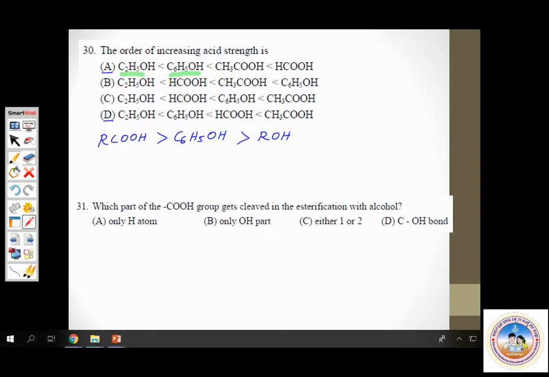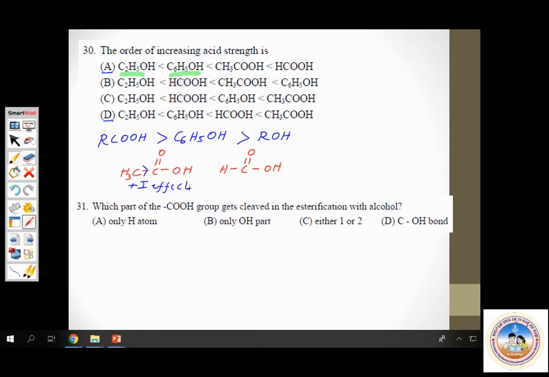That is correct. Now you have to decide between acetic acid and formic acid. This is acetic acid, CH3COOH is acetic acid, and HCOOH is formic acid. Please remember all of you, the methyl group exerts a plus I effect.